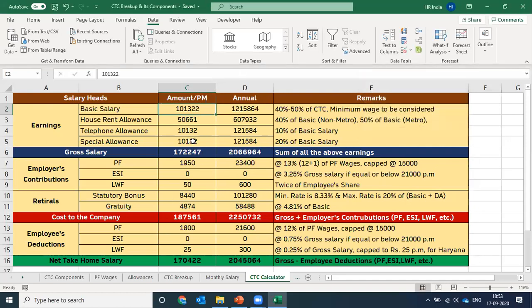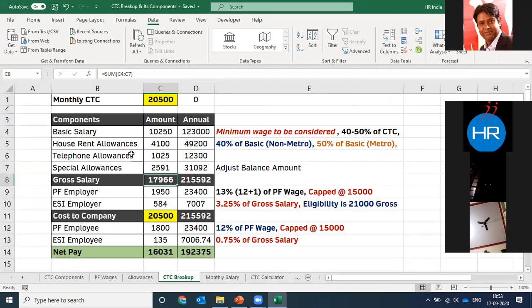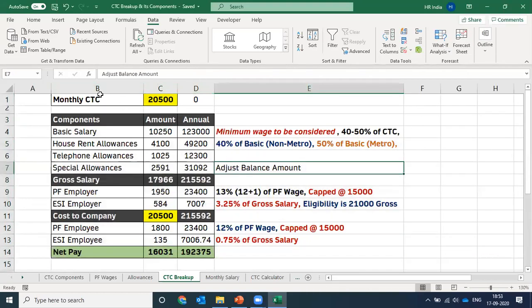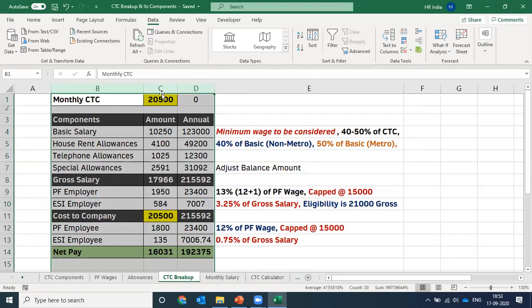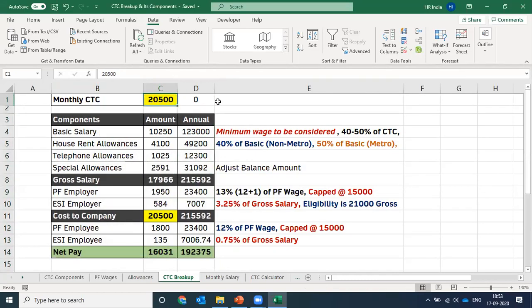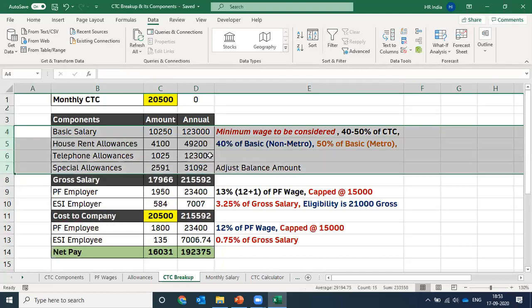And there is no manual activity which I have done for the calculation of the CTC structure. So you can automate your process of calculation and ratios and all by using the Excel formulas in the CTC structure, right guys? So that is how we calculate the CTC structure of an employee. Now, once you have calculated the CTC structure of an employee, you have decided how much salary you want to give any employee and what are the components that you want to give to that employee.